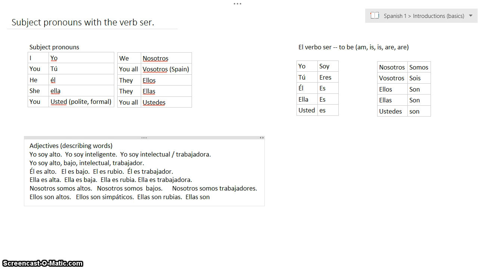Ellas son trabajadoras. Okay, so our adjectives are now matching up with the subject that we're talking about. If we're talking about plural people, ellos, we've got to make sure that our adjectives end with plural also. Altos. Ellos simpáticos. Okay. Ellas rubias.